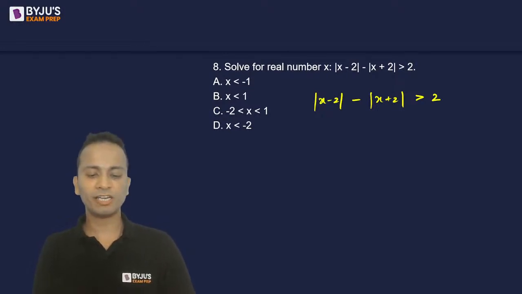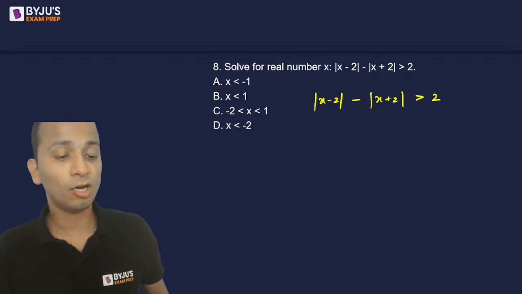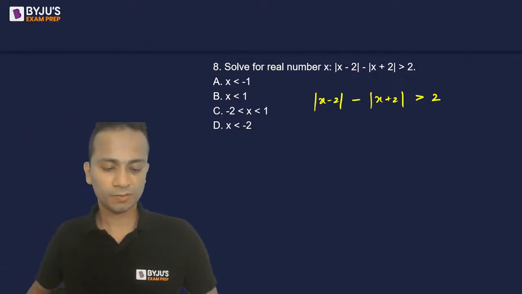Now this question looks difficult, but you can make it easy. There is one way you can solve this question and it will become easy. Let's see if anybody will take that approach or not.